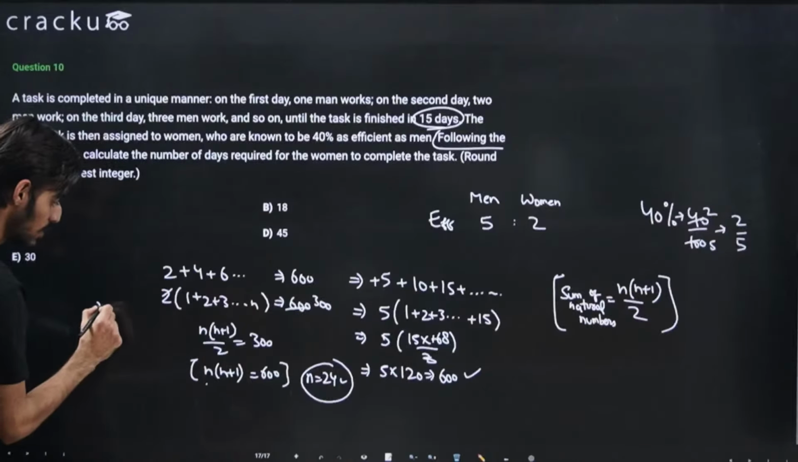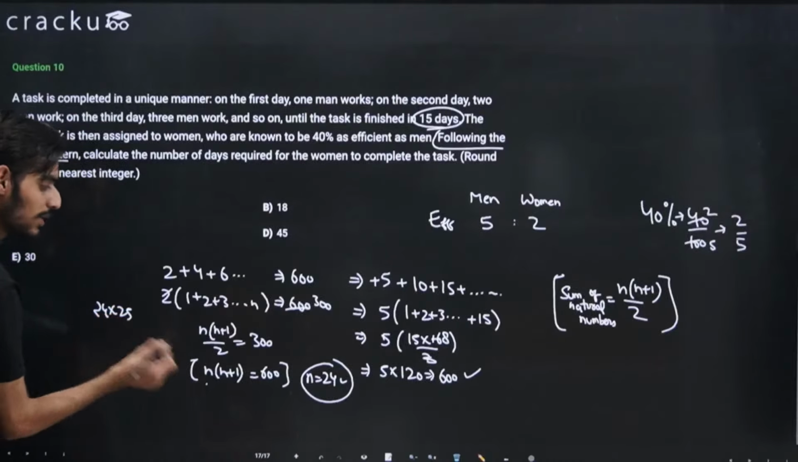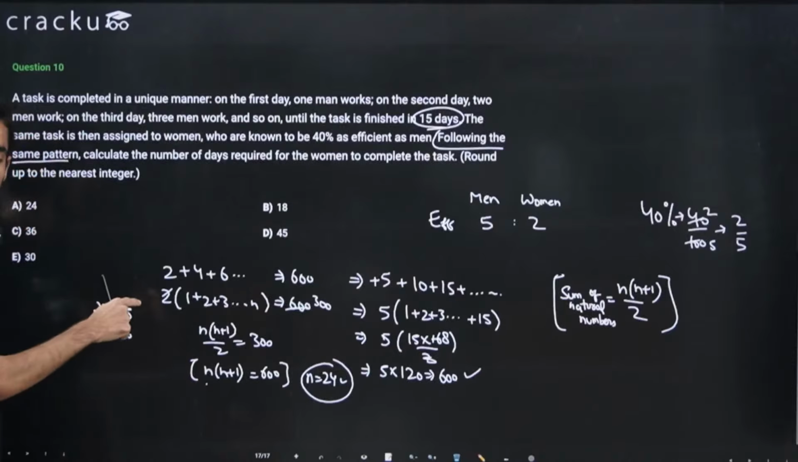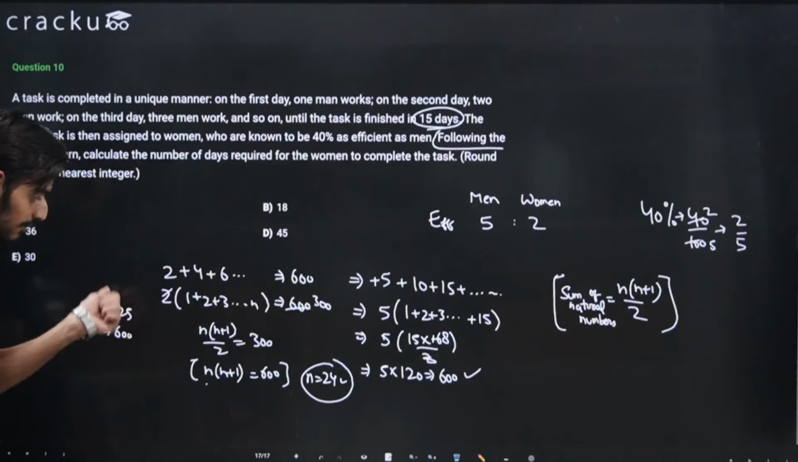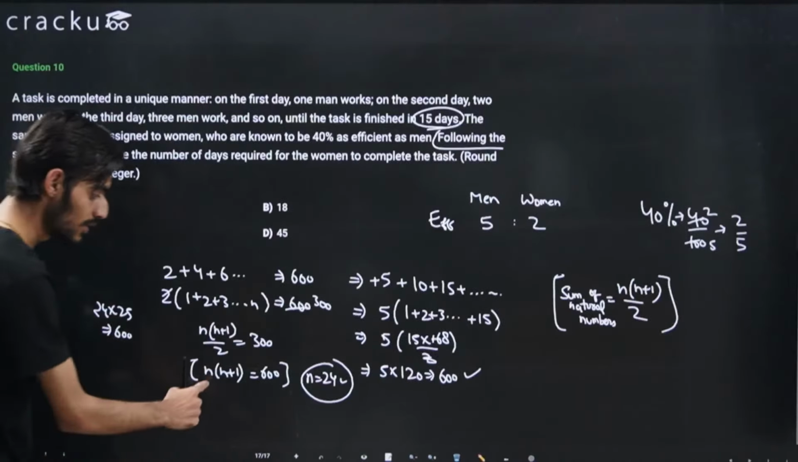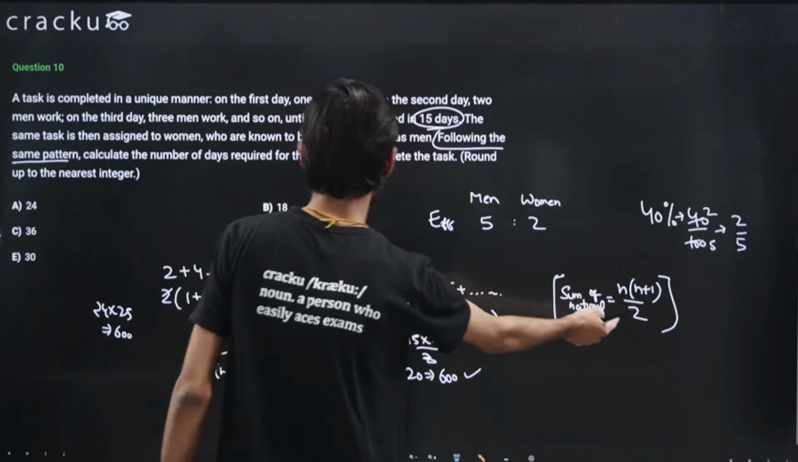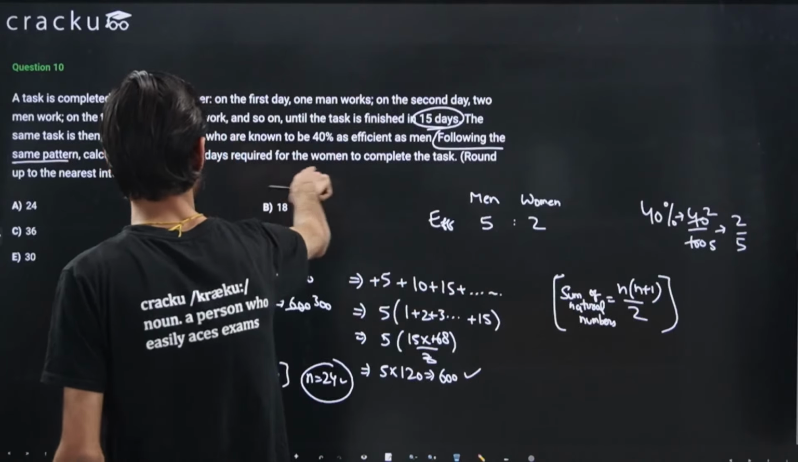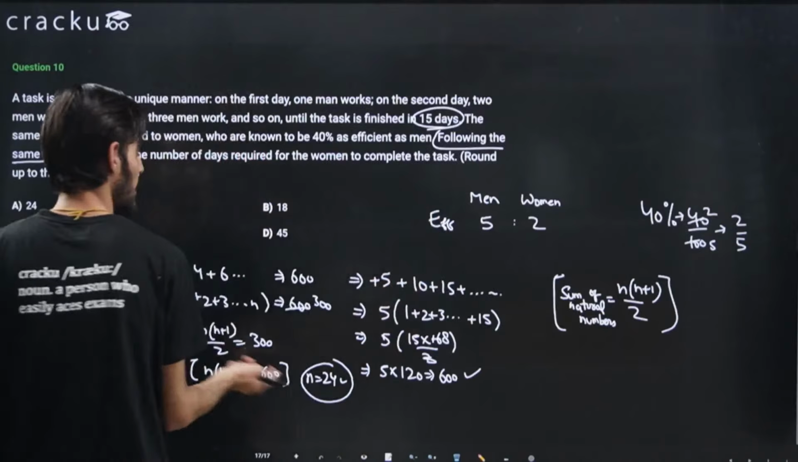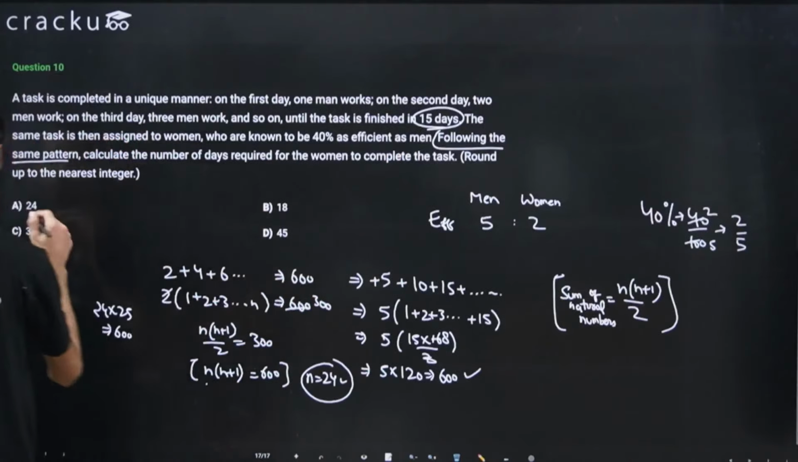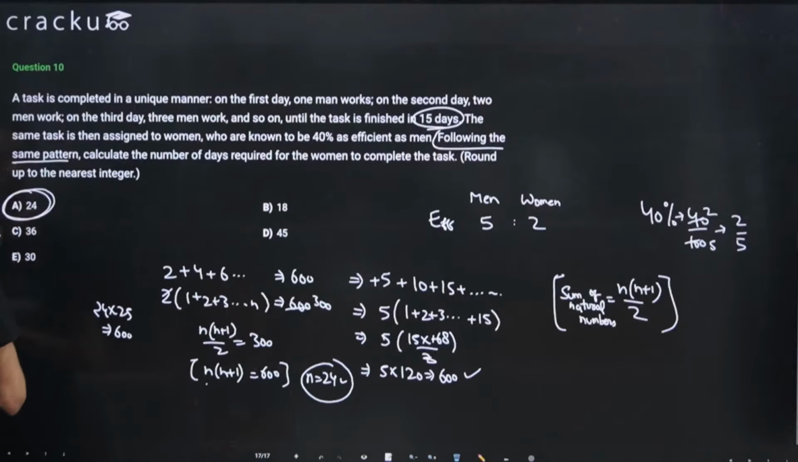So this will be equal to 600, right? Because 24 square is 576, and adding one more 24 will give us 600. So the value of n will be 24. And n was the number of days in which the work will be completed. Because we are getting an integer answer, we need not round off to the nearest integer. The answer will be 24. That is option number A.